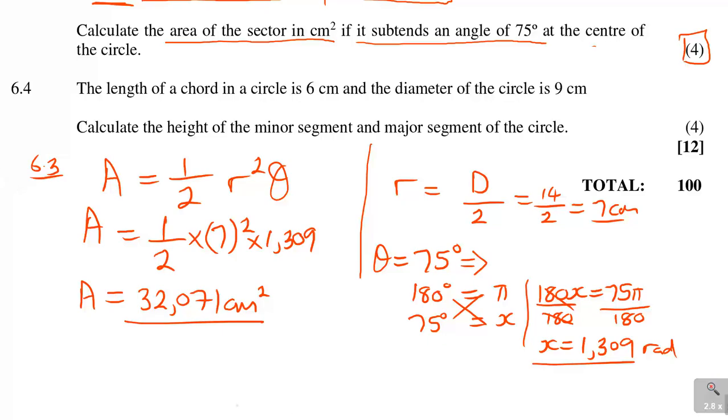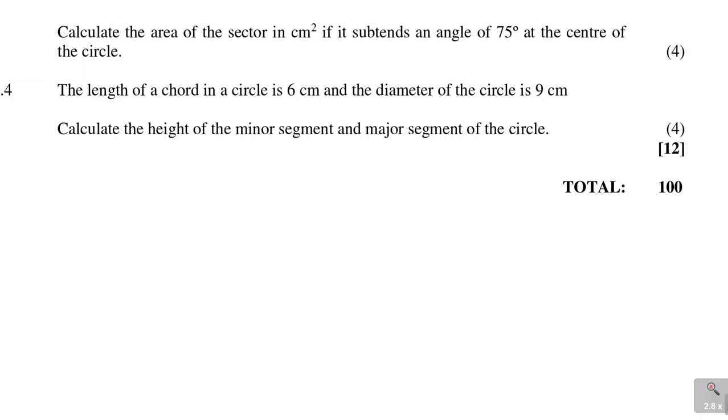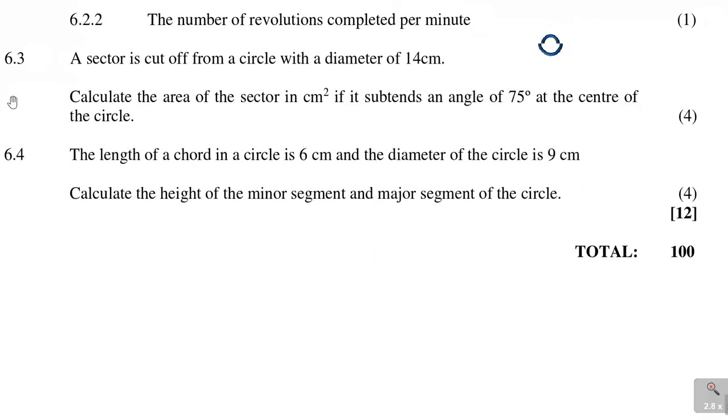Alright. And then last but not least, you have been pocketing some marks and maybe you missed it there, maybe I missed it somewhere, but at the end of the day, this looks still good. Now let us look at 6.4, the last 4 marks, and it was out of 12 this section, and you can see we are towards the end there. It says calculate the length of the chord in a circle. It says the length of a chord in a circle is 6 centimeters. So it's a chord. We're dealing with a chord. That's important there. That's the key word there.